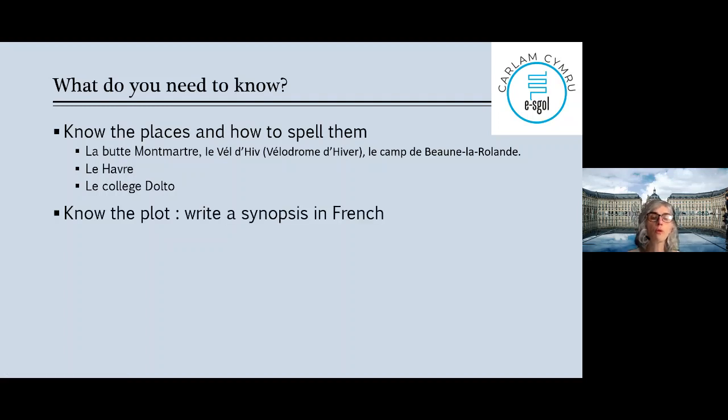You need to know the plot. So what you could do is write a synopsis in French of your film. It could be really useful for La Classe, because one of the main things, in fact, La Classe is a story, c'est l'histoire d'un prof de français, enfin, c'est l'année scolaire de Monsieur Marin, en fait. It's the story of the school year of one teacher and how he is starting the year, how he's facing problems with his class, how he's helping them, how he's making mistakes with them, etc., etc.